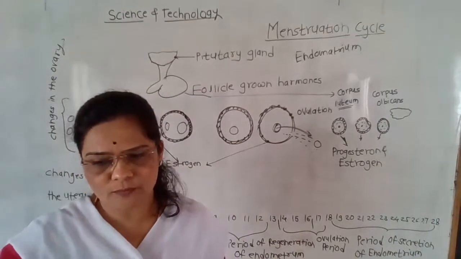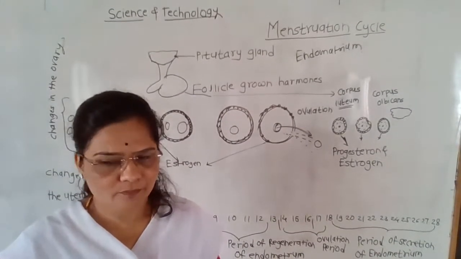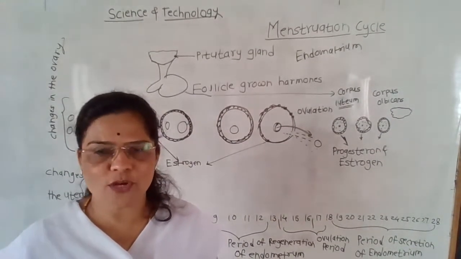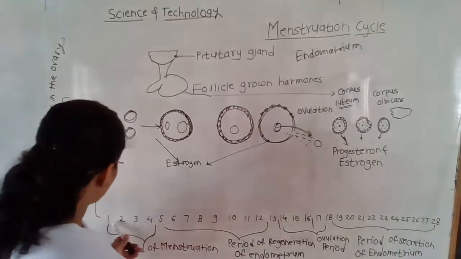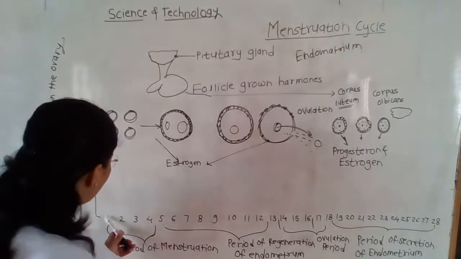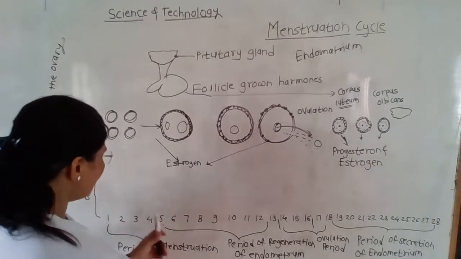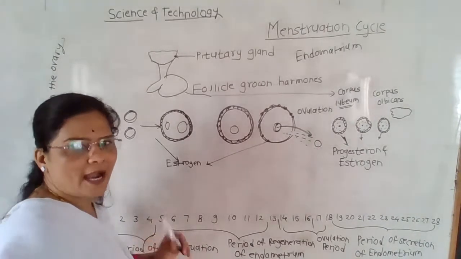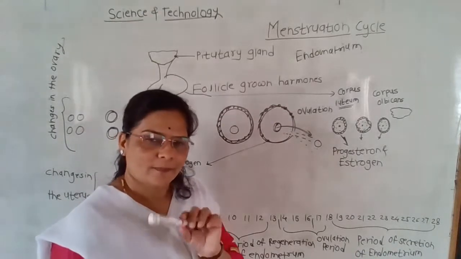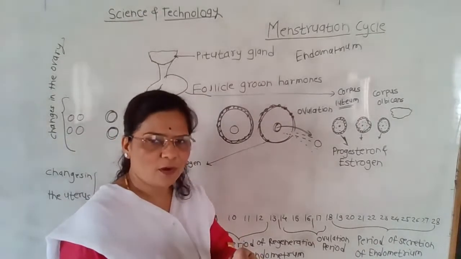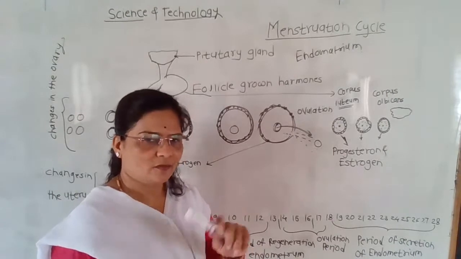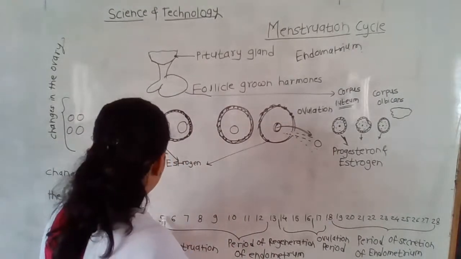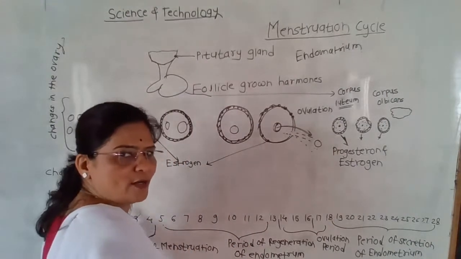I have shown in the diagram 5 days the menstruation cycle takes place. Look at the diagram. First to 5 days, approximately, it varies girl to girl or woman to woman. I already discussed before that it depends 1 to 5 days or 1 to 4 days or 1 to 3 days.